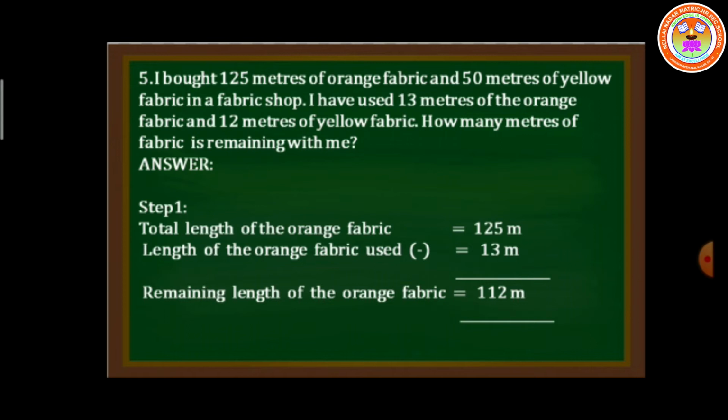See step 1. The total length of the orange fabric you bought is 125 meters. The length of the orange fabric used is 13 meters. Then what is the remaining length? 125 minus 13. See, 5 minus 3 is 2, 2 minus 1 is 1. Then 112 meters. Is it clear?